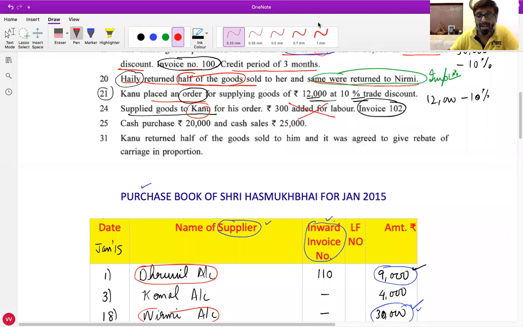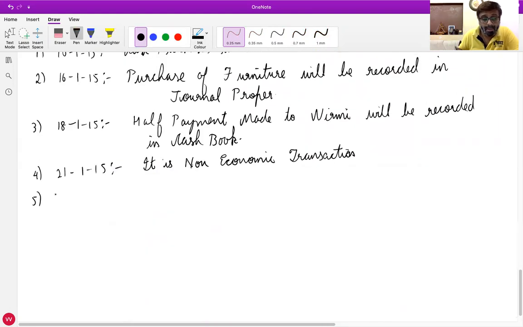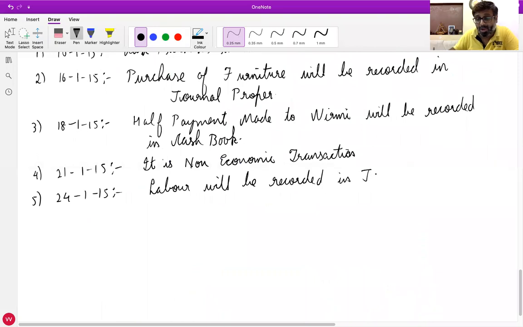Ignore labor. It will be recorded in journal proper. Where will you record this labor expense? Journal proper. So write down 24, 115 in the notes. Labor will be recorded in journal proper. In this chapter, we have to record only the value of goods. Okay? Any doubts in this?